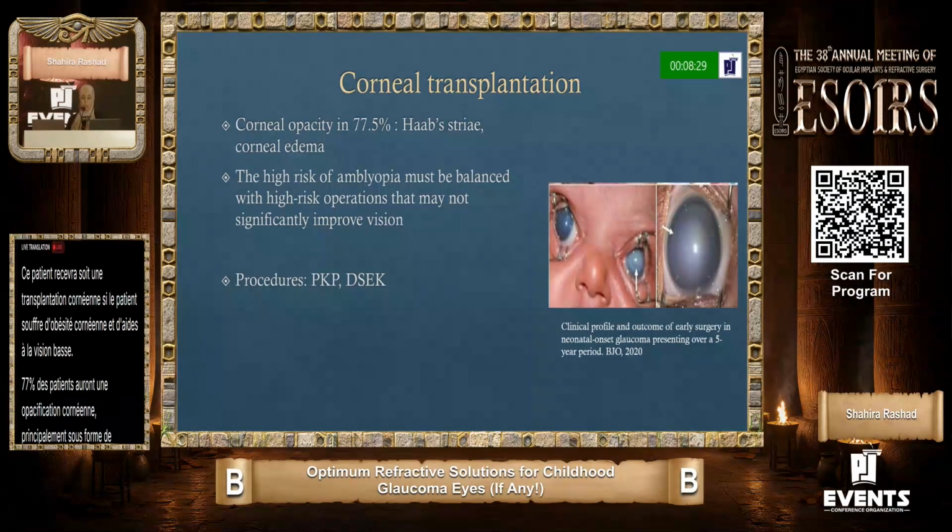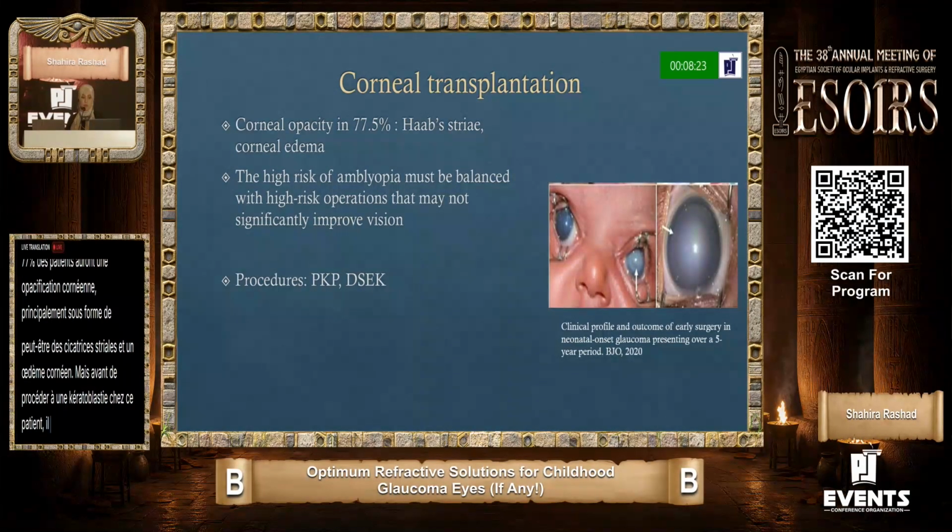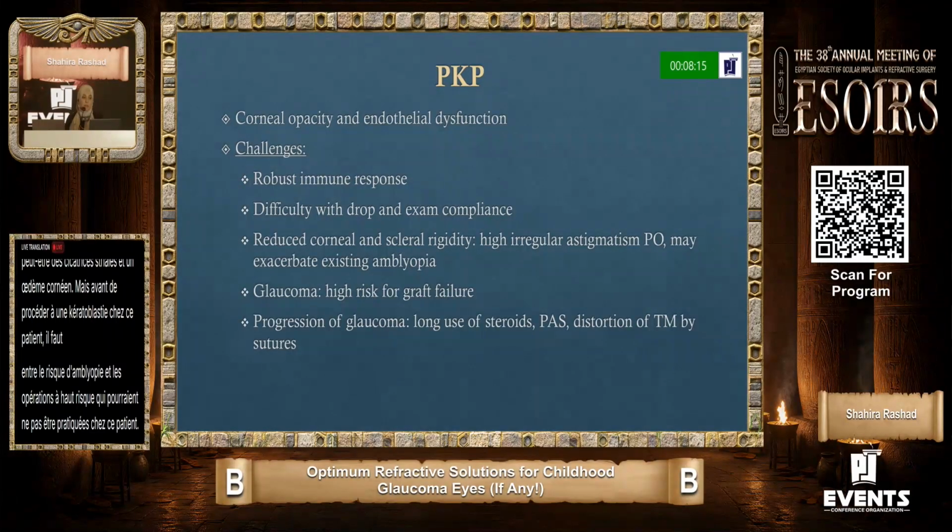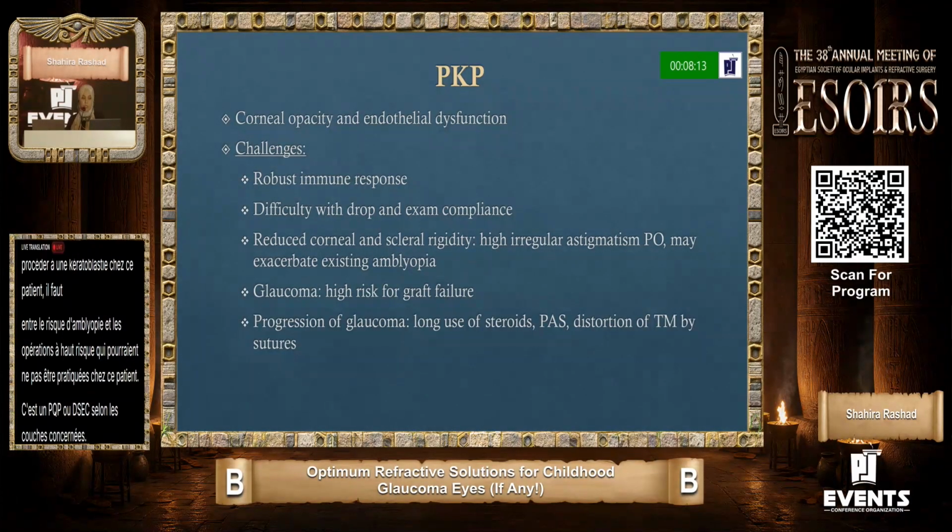But before proceeding with keratoplasty in these patients, we have to balance between the risk of amblyopia and the high-risk operations that may not improve vision. We can do either PK or DSEK according to the affected layers. Penetrating keratoplasty can be done for patients with corneal opacity and endothelial dysfunction, but there is a very high risk